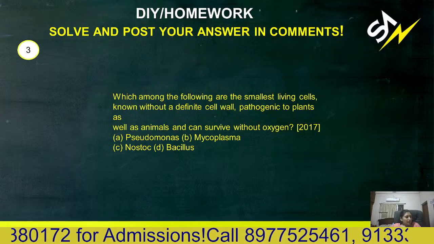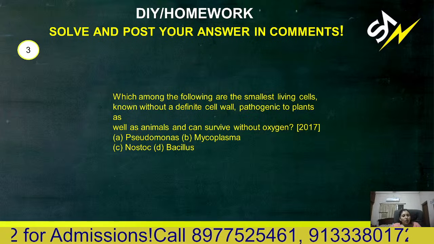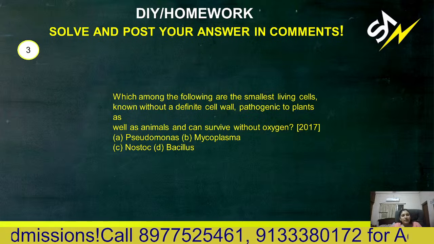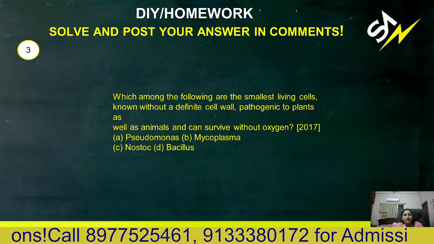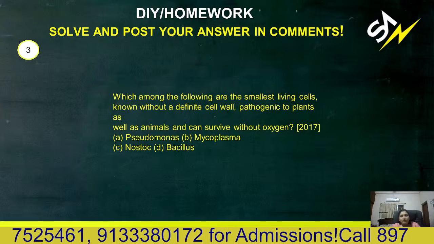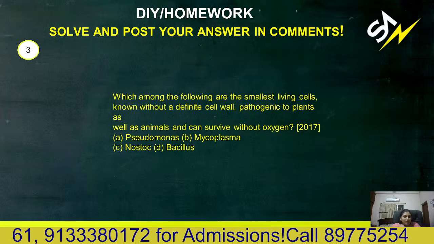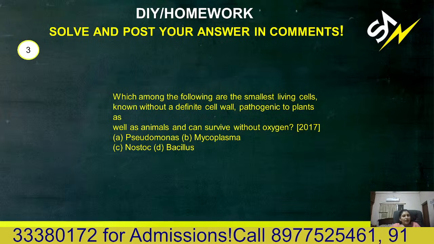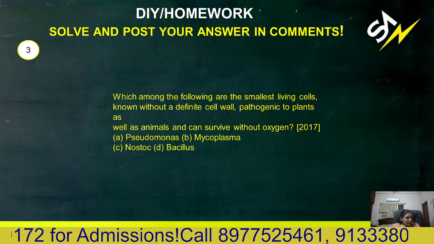Next question. Which among the following are the smallest living things known, without a definite cell wall, pathogenic to plants as well as animals, and can survive without oxygen? So anaerobic, lacks cell wall, and smallest living cell.